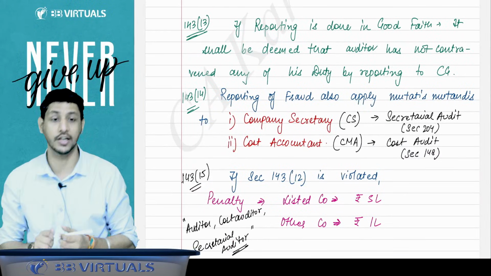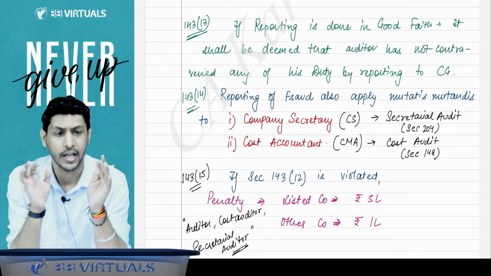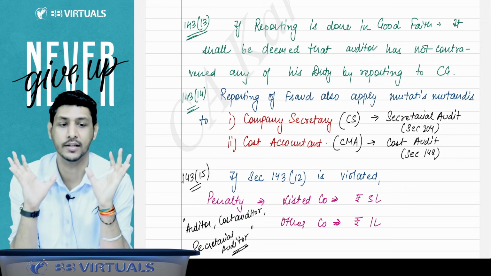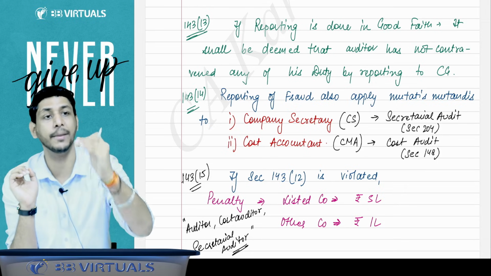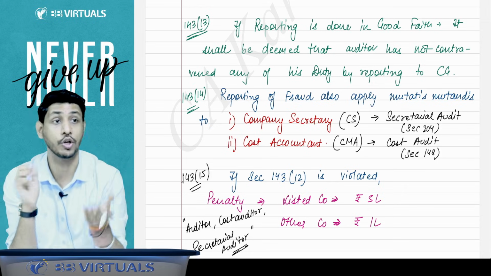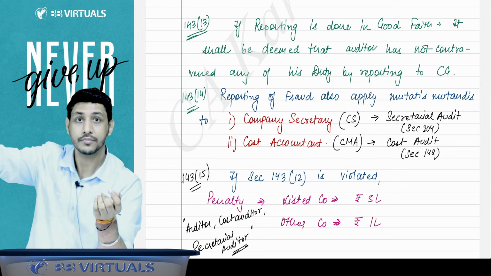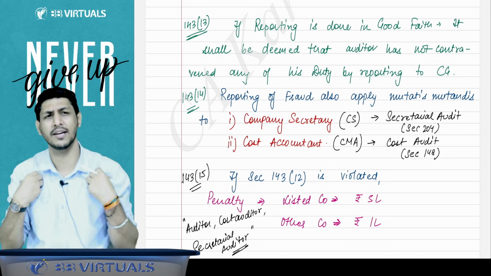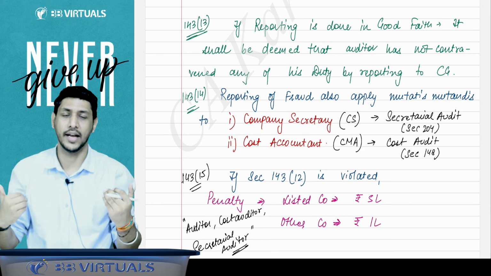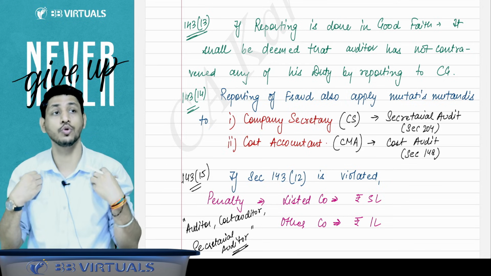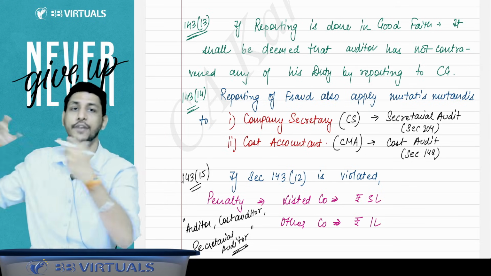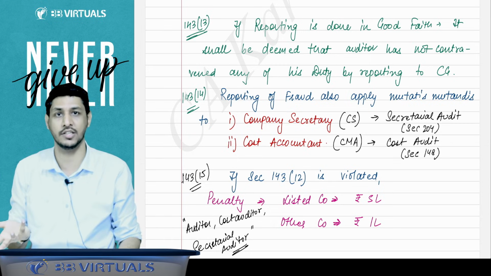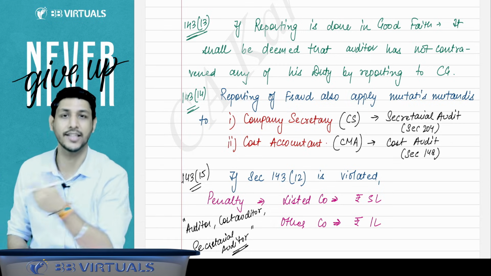Section 143 subsection 13 says that if the auditor has reported the fraud in good faith, then it will not be considered a breach of his duty. You will say, the auditor got that information while doing the audit, and auditors are not supposed to disclose it because it is confidential. Whatever information you get during the audit is confidential, you cannot disclose. But that is fraud now.